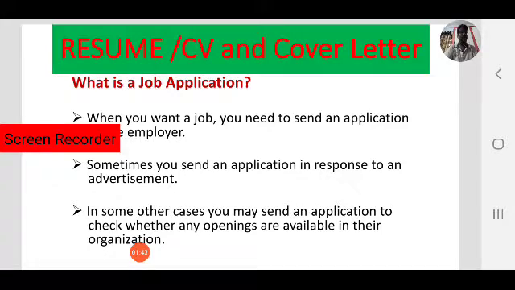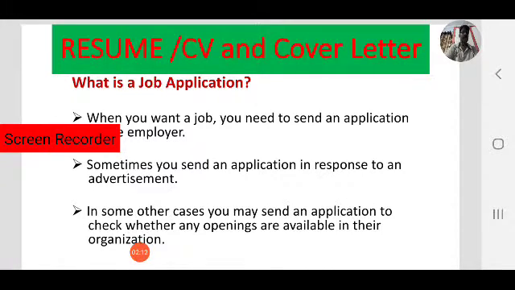Sometimes you send an application in response to an advertisement. Every day you find job advertisements in newspapers and some magazines. So after seeing the newspaper, you send an application to the employer. That is one case. In some other cases, you want to know whether there are any openings, whether there are any vacancies.